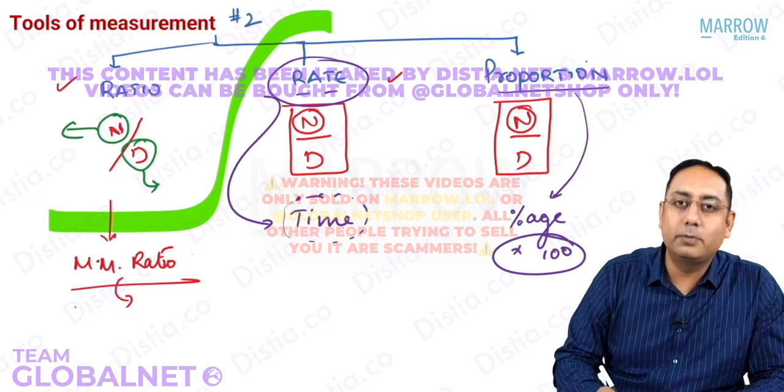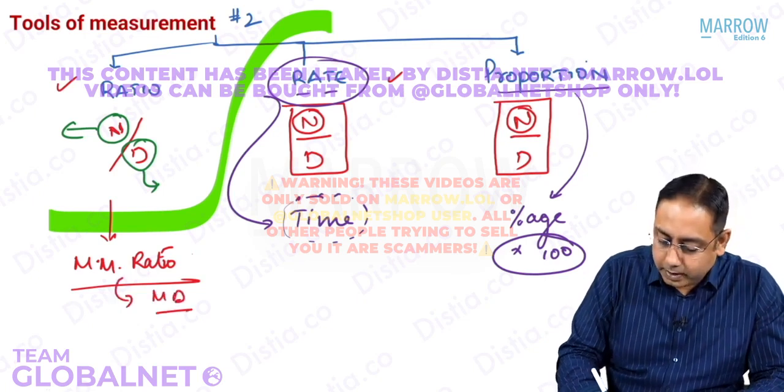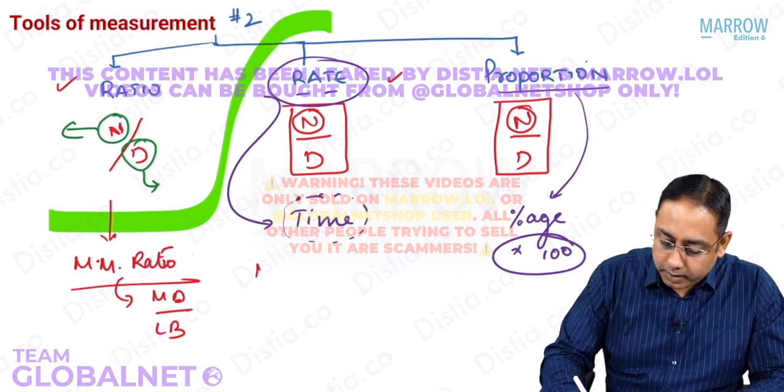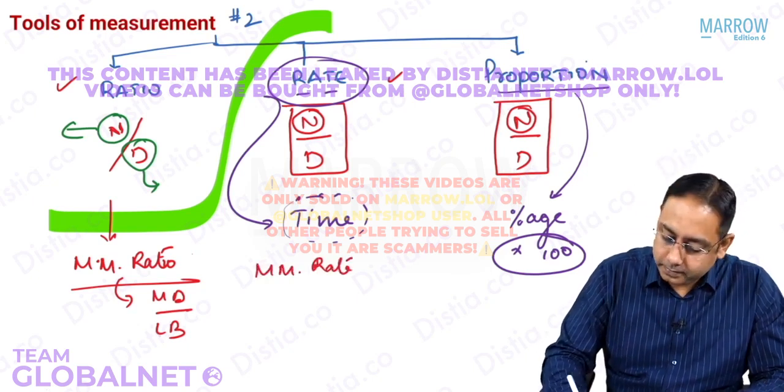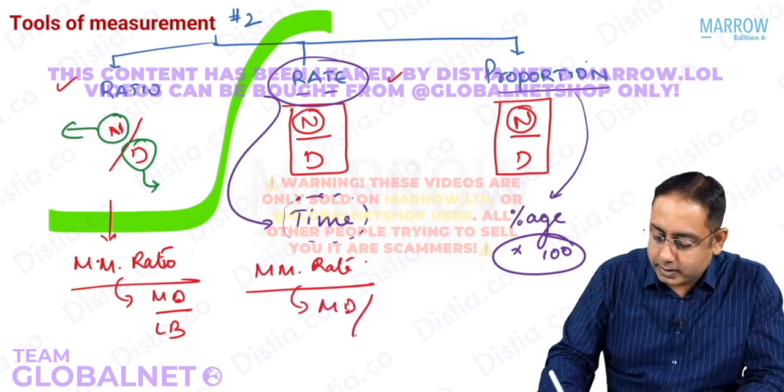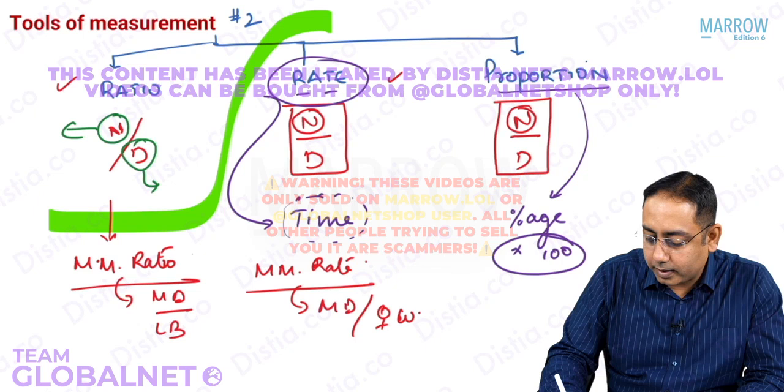What is the formula of maternal mortality ratio? It is the number of maternal deaths divided by the total live births into lakh. What is the formula for maternal mortality rate? It is the total number of maternal deaths divided by the females in WRA.